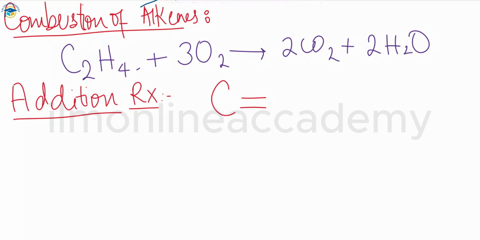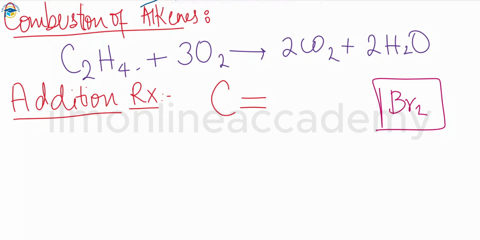The difference in reactivity between the unsaturated alkenes and the saturated alkanes produces a simple test for unsaturation, and that test is done by bromine water, which we have also discussed in chapter number 18. So this is the bromine water test that we can do to see whether unsaturation is present or not. Bromine water is decolorized when shaken with an alkene because the reaction happens, and the addition of bromine to an alkene can be carried out by using a solution of any halogen in an organic solvent, for example ethanol.